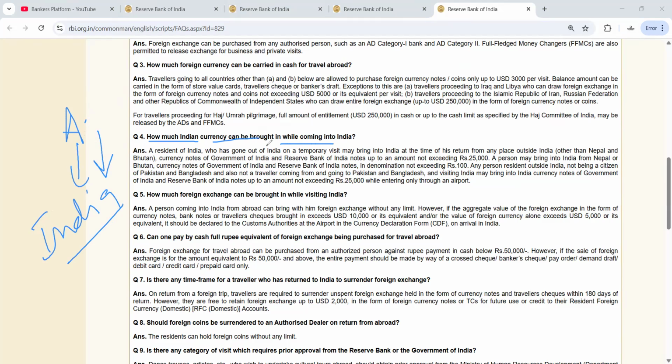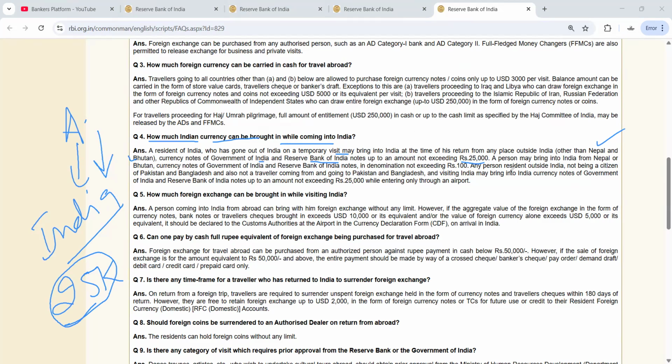So a resident of India who has gone outside on a temporary visit may bring into India at time of his return from any place outside India other than Nepal and Bhutan, currency notes of Government of India, Reserve Bank of India notes up to an amount not exceeding 25,000. So this you can remember: up to 25,000 a person can get Indian rupees when he is coming from outside India other than Nepal and Bhutan.